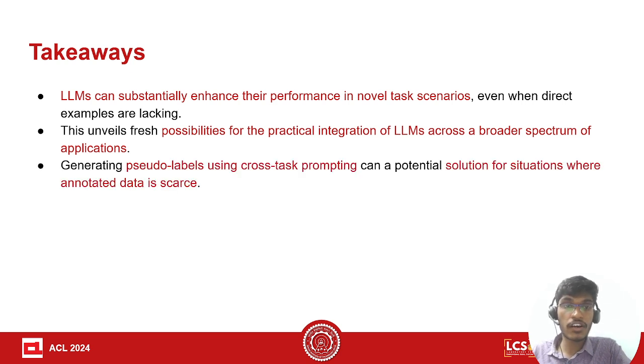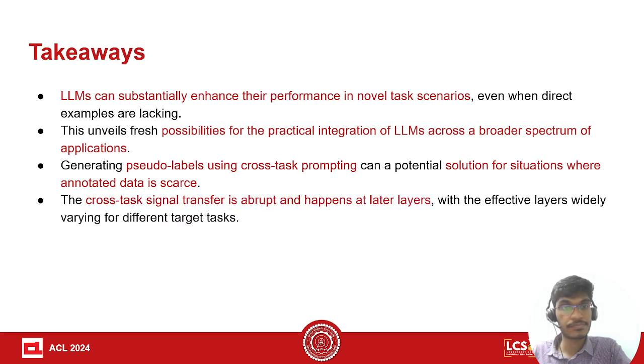The possibility of generating pseudo-labels and using the pseudo-labeled examples in context can be a viable solution for situations where annotated data is scarce. And from the interpretability analysis, we saw that cross-task signal transfer is abrupt and happens at the latter layers.